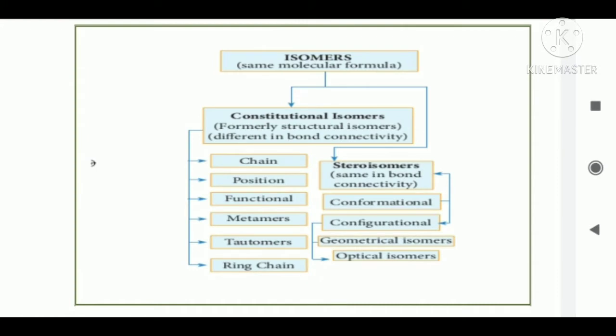Class discusses isomers. Isomer is classified into constitutional isomer and stereoisomer. The constitutional isomers are otherwise classified into chain isomer, position isomer, functional isomer, metamer, tautomer, and ring-chain isomer. I will explain these one by one.